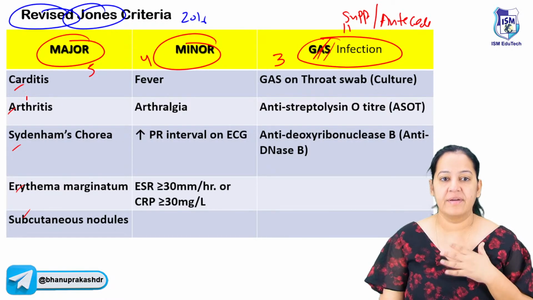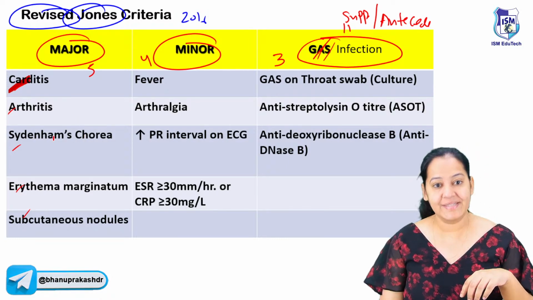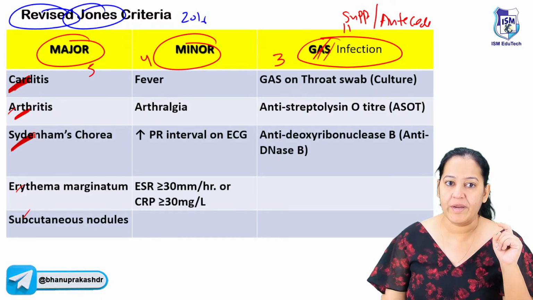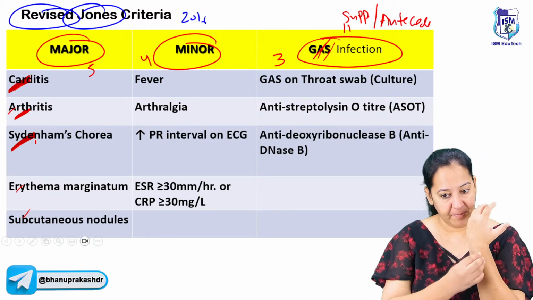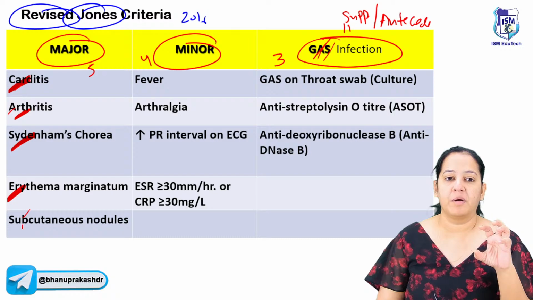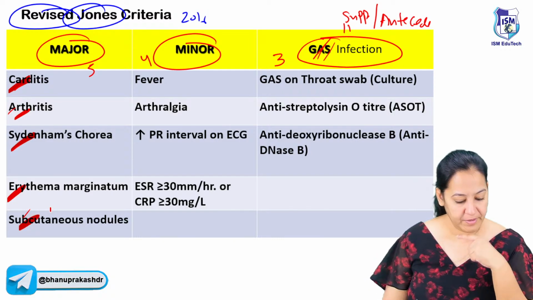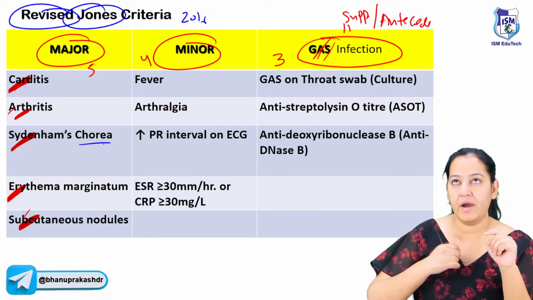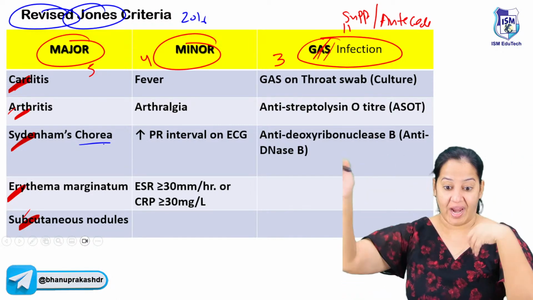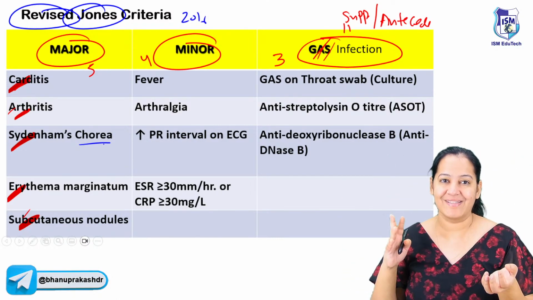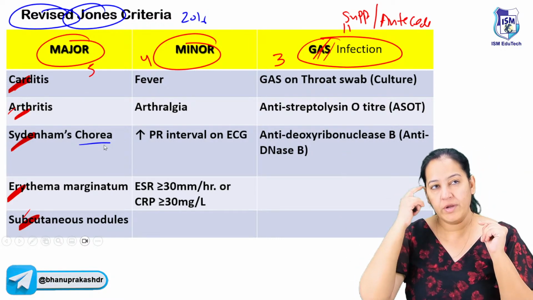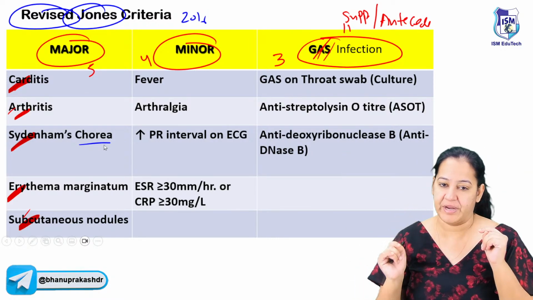In the heart, it's carditis. In the joints, it's arthritis, polyarthritis. In the brain, it's chorea, Sydenham's chorea. In the skin, multiple rashes are there, known as erythema marginatum. And in the subcutaneous tissue, multiple nodules are there. In chorea, involuntary jerky movements are there in the air. It looks like the child is dancing, but actually the child is not dancing. The child is doing involuntary jerky movements. The chorea is due to damage of the basal ganglia in the brain.